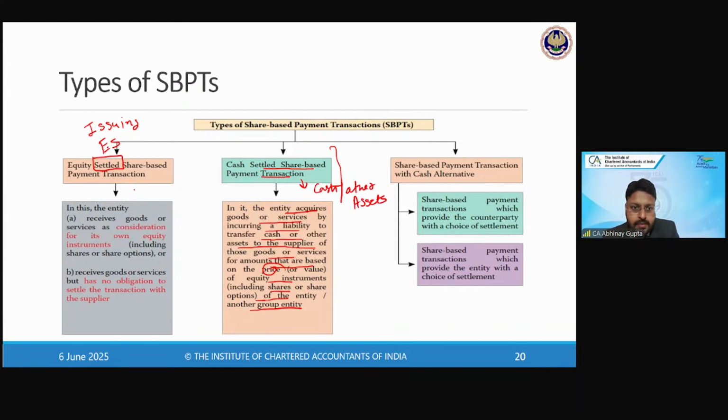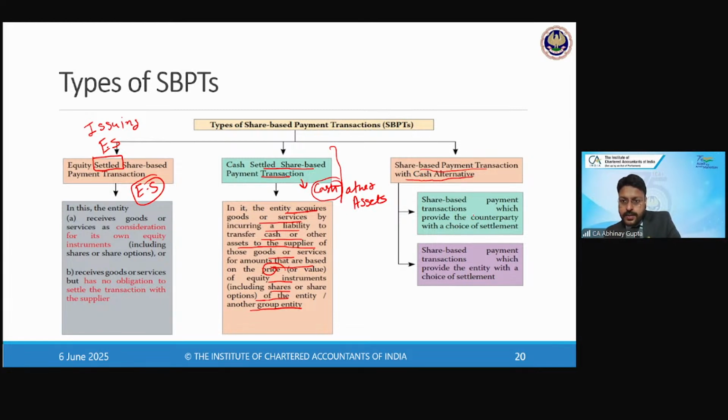Yes. Here it is by issuing equity shares, right? Now there is a third category as well, where it is not clear on the grant date whether the transaction will be settled in equity shares or whether it will be settled in cash, right? So in that case, what will happen? We call this a share-based payment transaction with cash alternative, right?